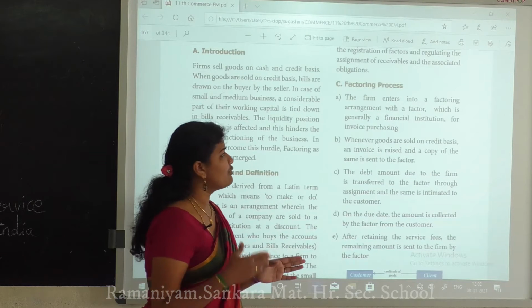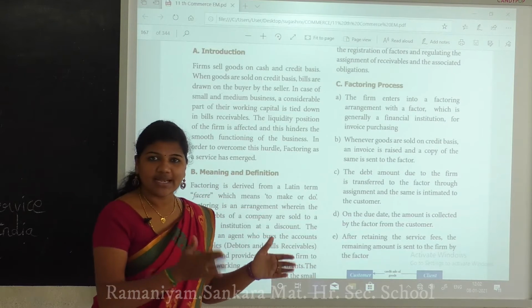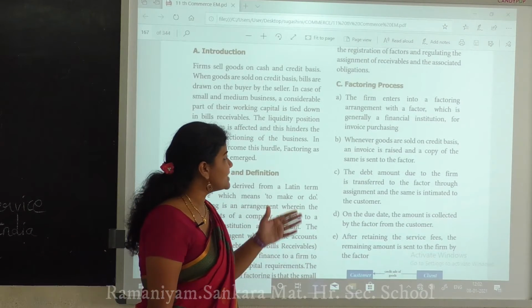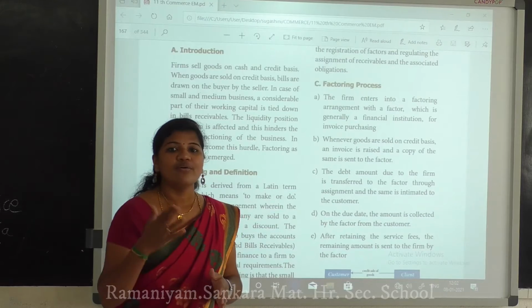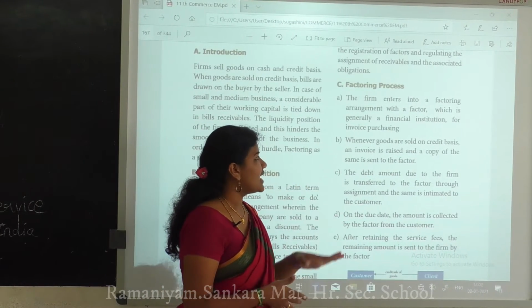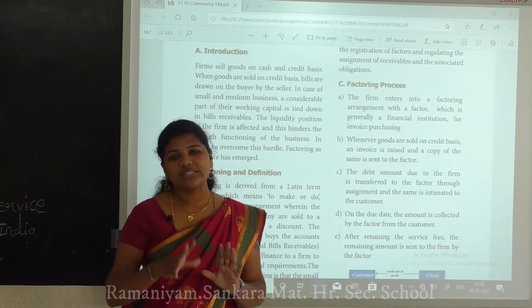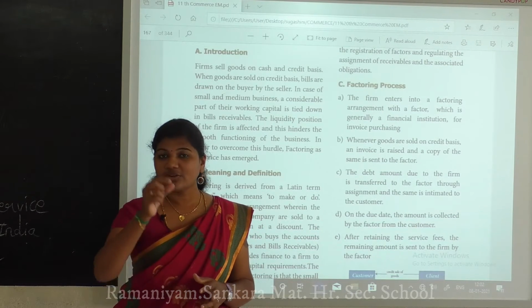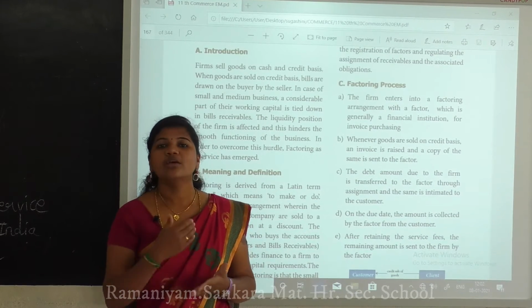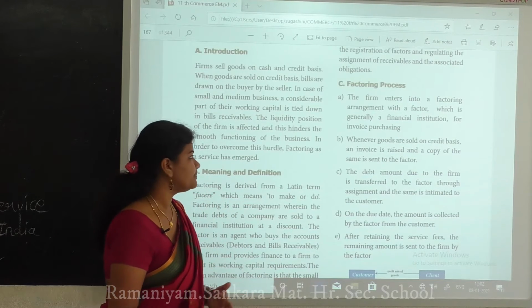The firm enters into the factoring arrangement with a factor, and that is what comes under this. The factor is generally a financial institution for invoice purchasing. We already saw in accountancy an invoice number, a bill number, so that invoice number of the purchasing is here.